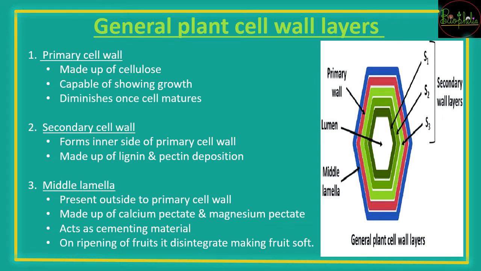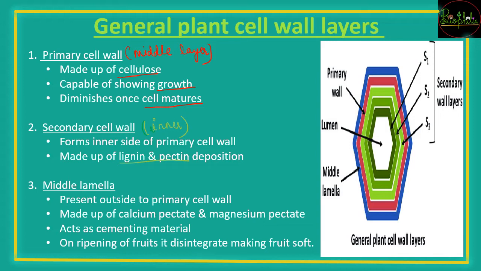So the primary cell wall is going to be the middle layer that you need to remember. It is the middle layer once you classify here. This middle layer is made up of cellulose. It is going to show growth, but it will diminish as the cell matures. Whereas the secondary cell wall is going to be the innermost layer, and this innermost layer is going to be made up of lignin and pectin.